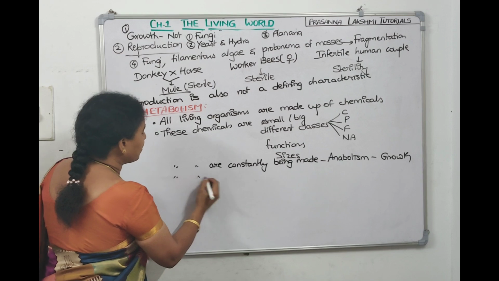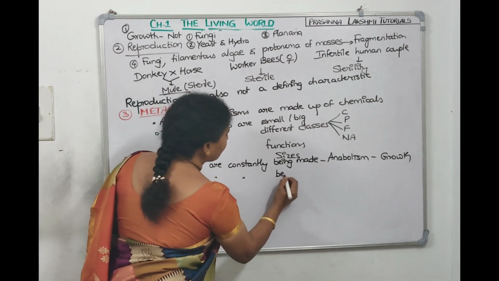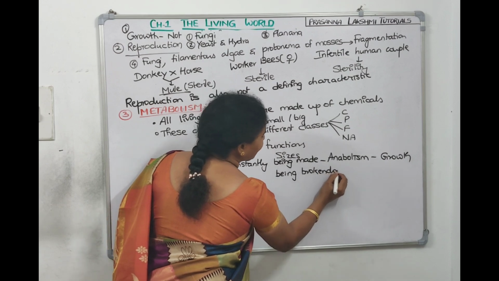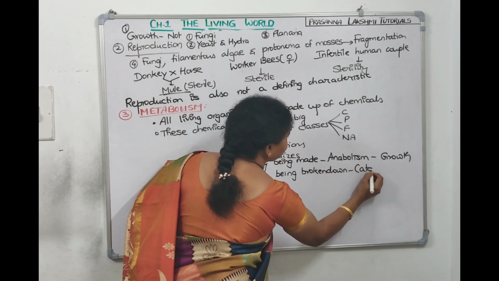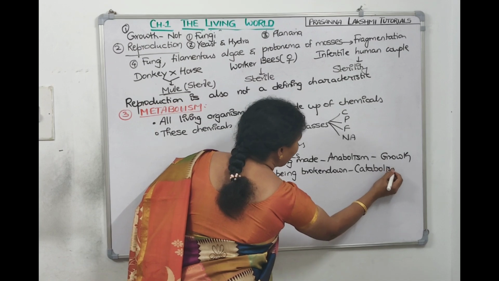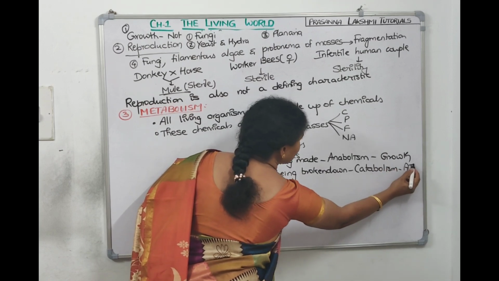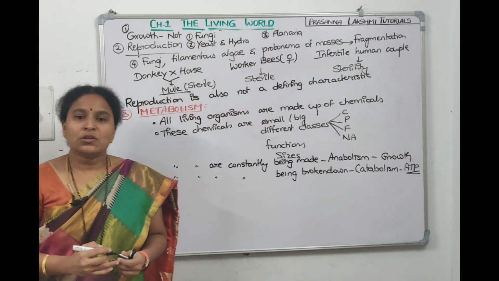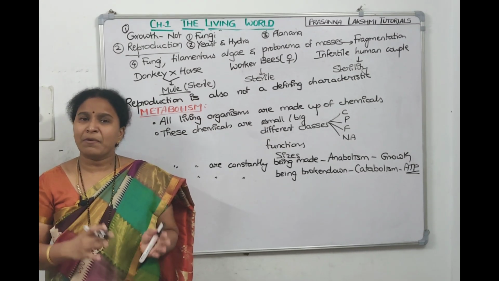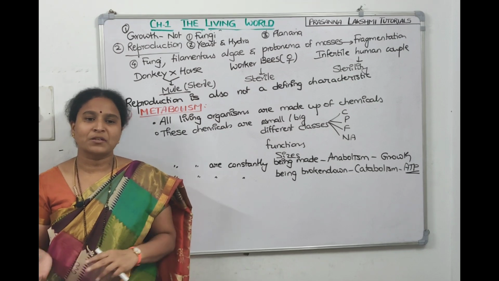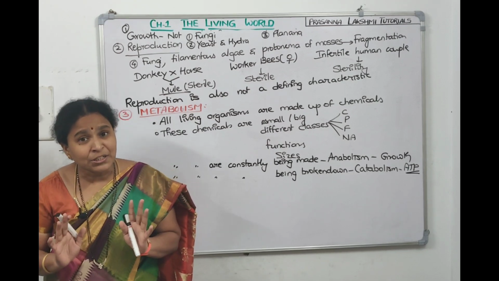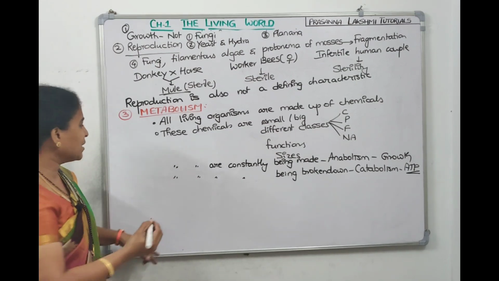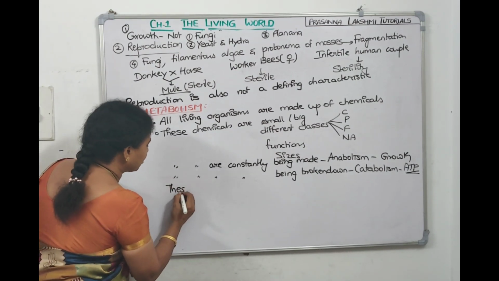So these chemicals are constantly being broken down also. When are they broken down? What is that process called? Catabolism. So when will catabolism happen? When you break, what do you get? Currency. What is the currency of the cell? ATP, energy. With that energy, the cell will do its functions. So these chemicals keep on changing from one form to other form, simple form to complex form to simple form. These conversions of chemical reactions are called metabolic reactions. So these conversions are nothing but metabolic reactions.